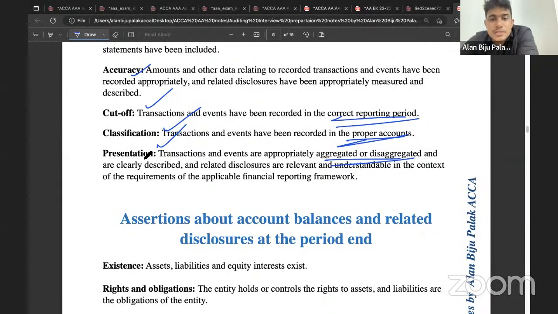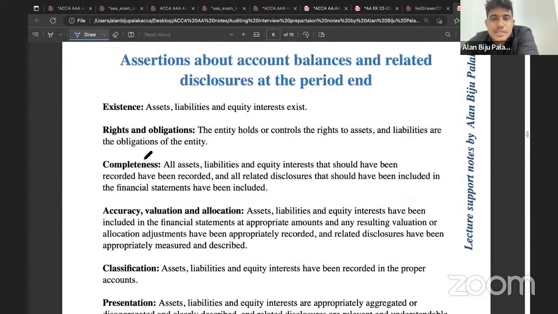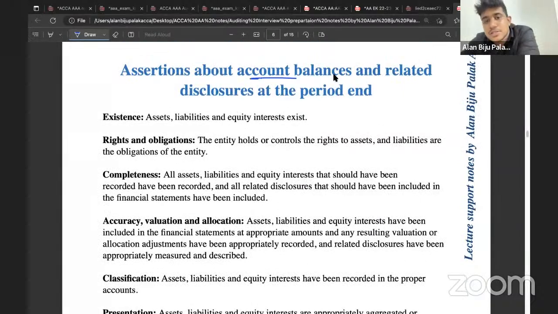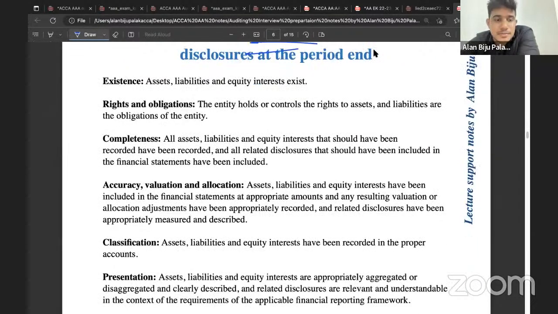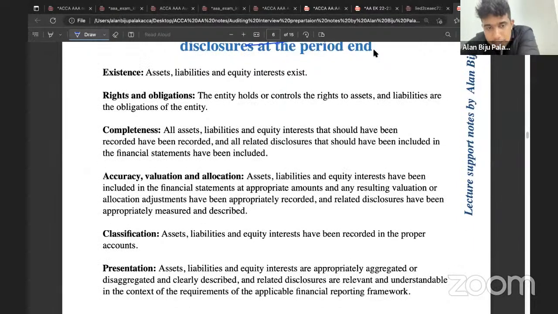Then what are the assertions relating to account balance, which means assets, liability, and equity? Existence. What else? Rights and obligations, completeness, accuracy, valuation, allocation, classification, presentation. Right? Then what do you mean by existence? All the assets and liabilities exist.